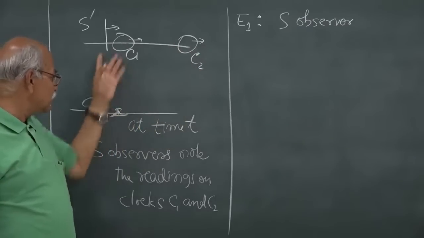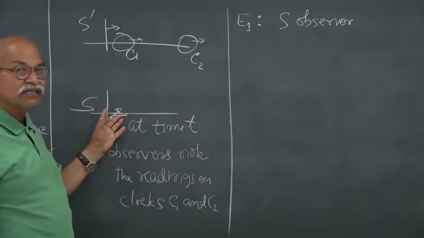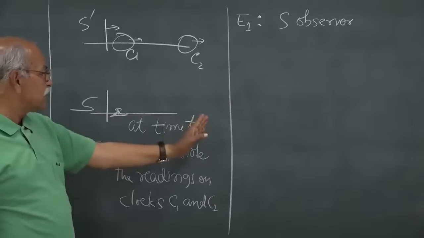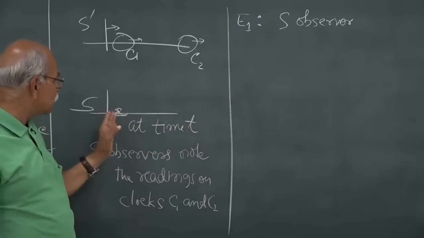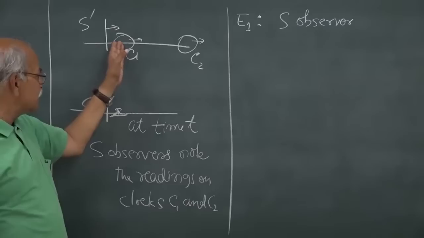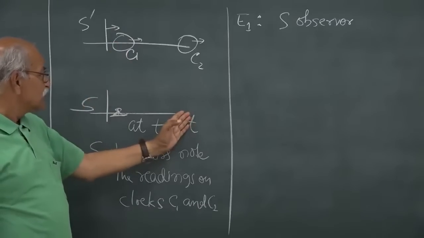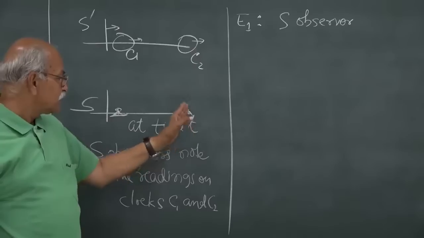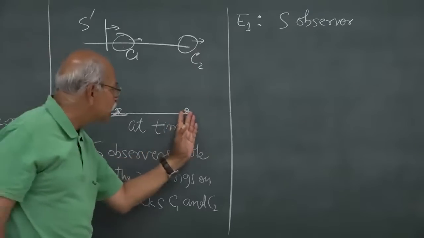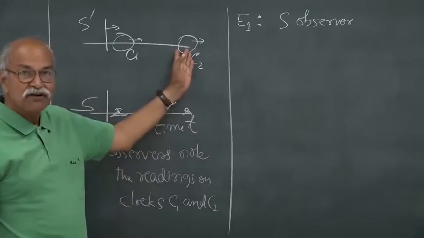They have already decided that at a particular instant t, he will see which clock is opposite him and measure the time here, and at the same instant this person will look at the clock reading whichever clock is in front of him.